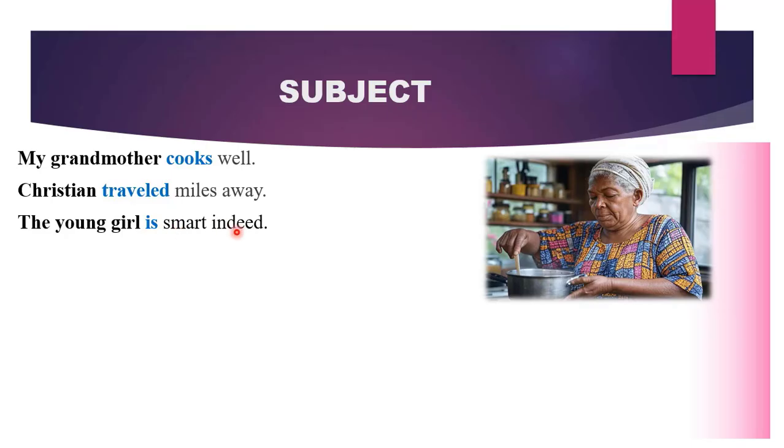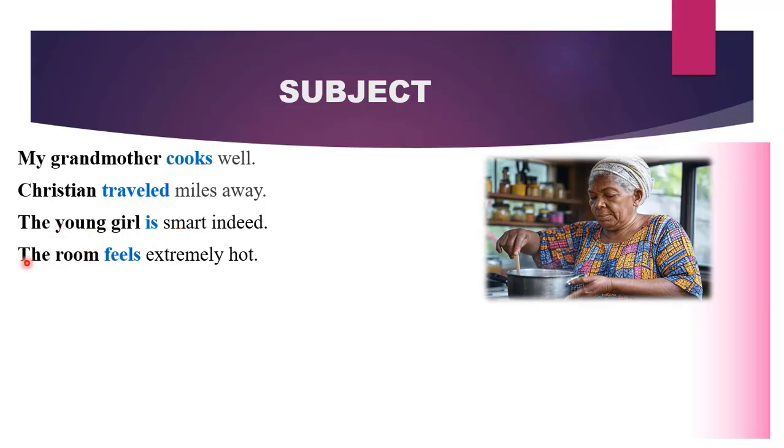So in this sentence, if we want to identify our subject, we simply ask, who is smart indeed? And what is your answer? The young girl. So the young girl is smart indeed. She is smart indeed. Therefore, the young girl is our subject because the predicate is talking about the young girl.